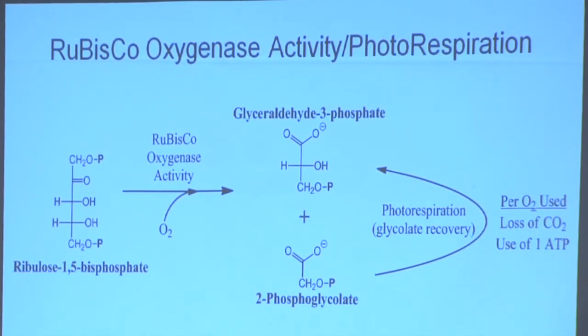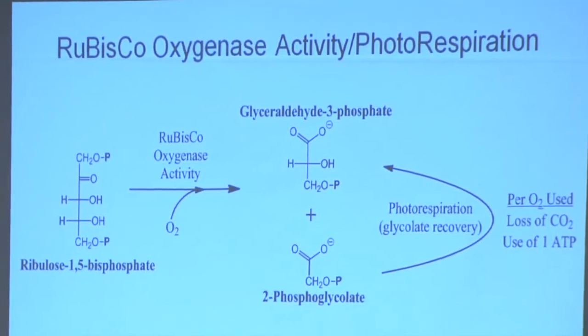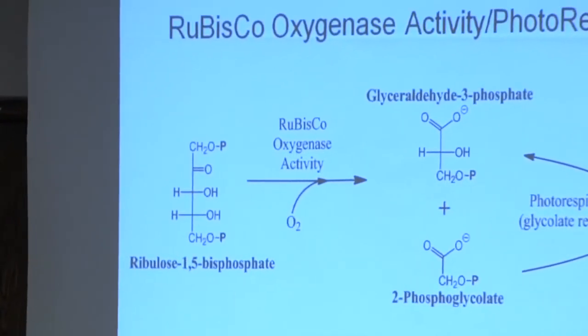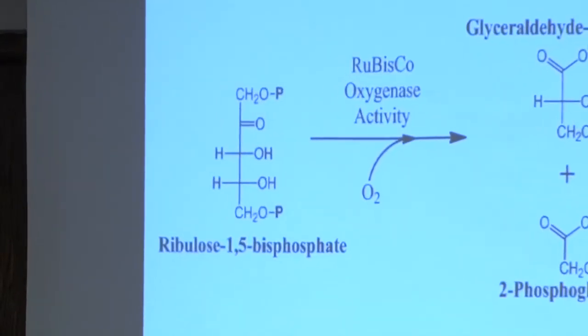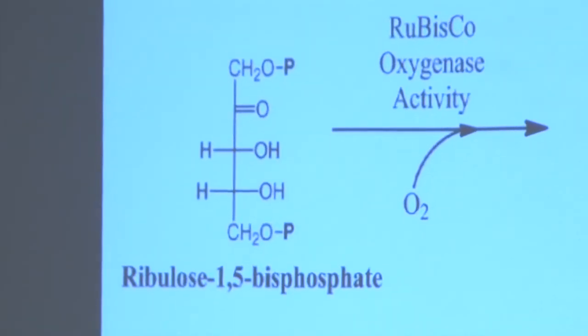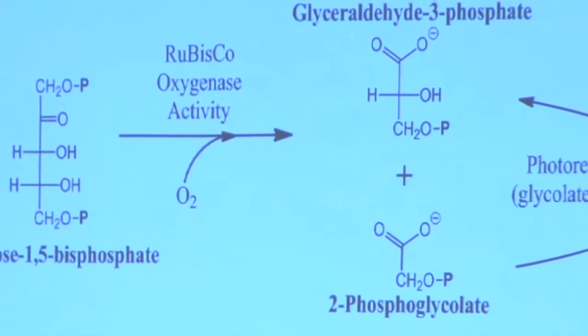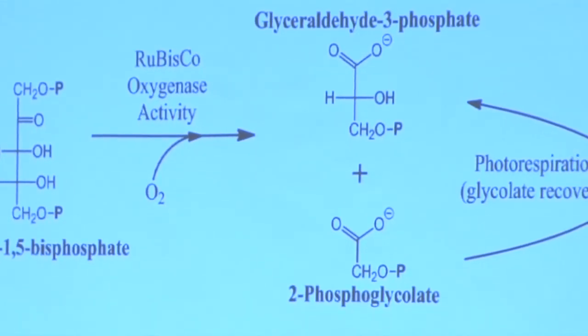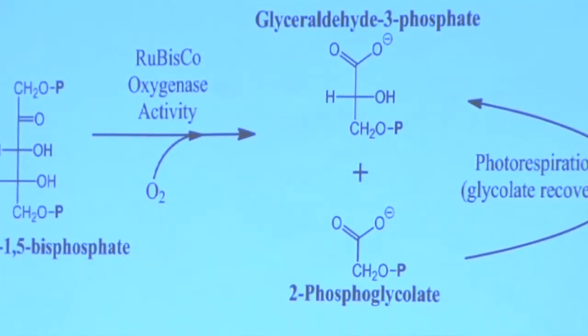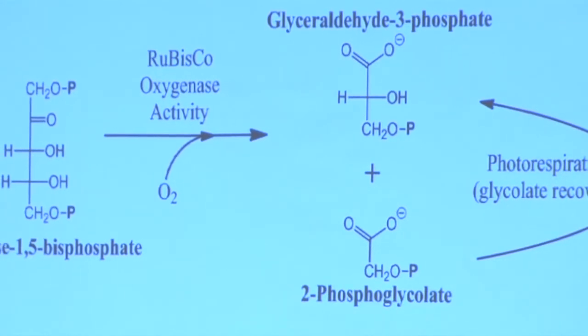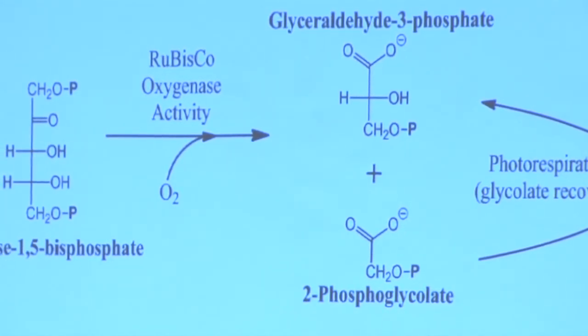This is the oxygenase activity of RuBisCo. So RuBisCo is supposed to fix carbon dioxide, combine it with ribulose 1,5-bisphosphate, and make 2 glyceraldehyde 3-phosphates. So unfortunately, that might not be the only result. In this case, RuBisCo might react with oxygen instead of carbon dioxide, producing glyceraldehyde 3-phosphate, but then also producing